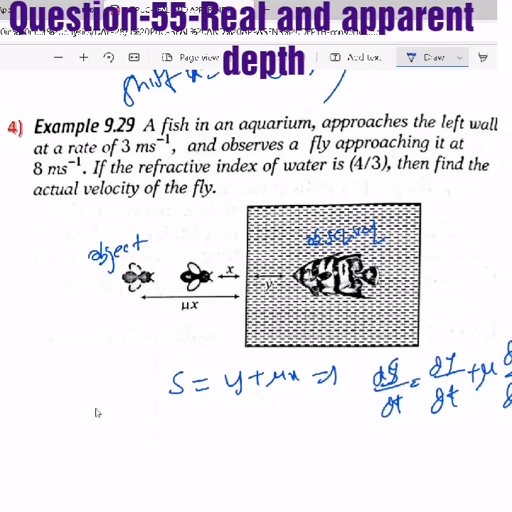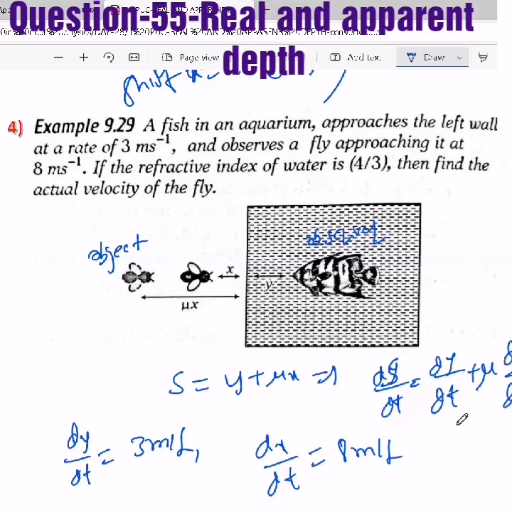Now here, a fish in an aquarium approaches the left wall at a rate. That means dy by dt they have given as 3 meter per second, and dx by dt they have given as 8 meter per second. The refractive index they have given as 4 by 3. Then the actual velocity of the fly is asked. And the observer sees a fly approaching at 8 meter per second. That means the apparent velocity, ds by dt, they have given as 8, and they are asking the actual velocity of the fly.